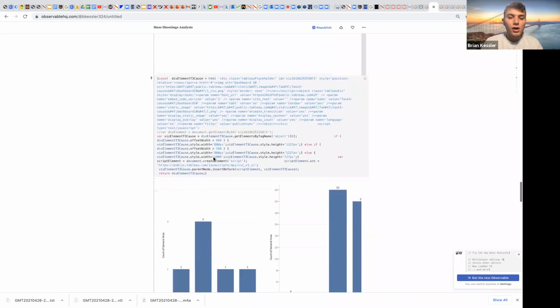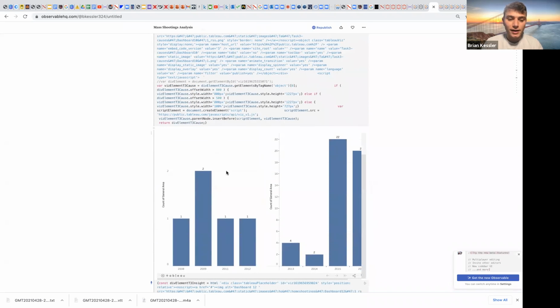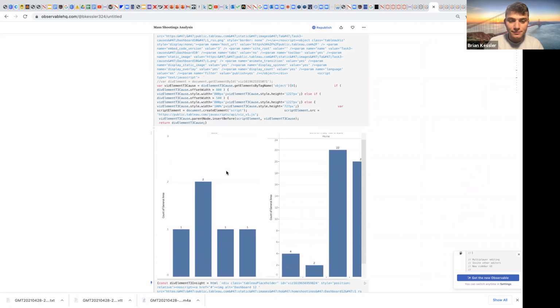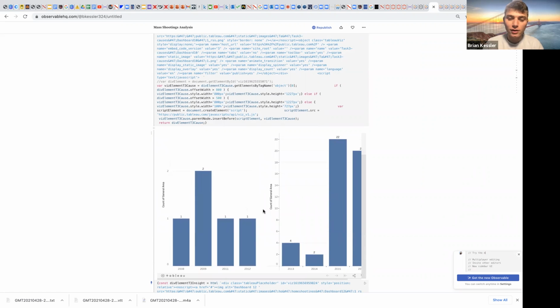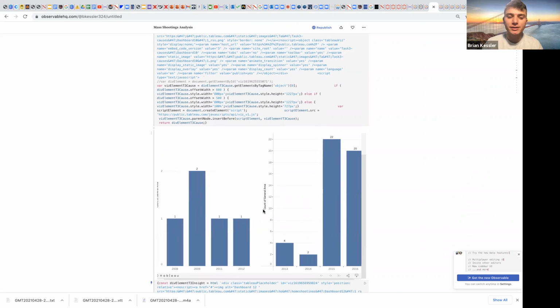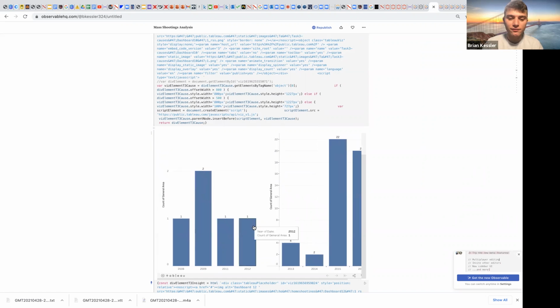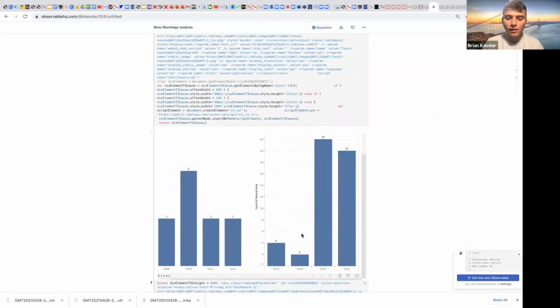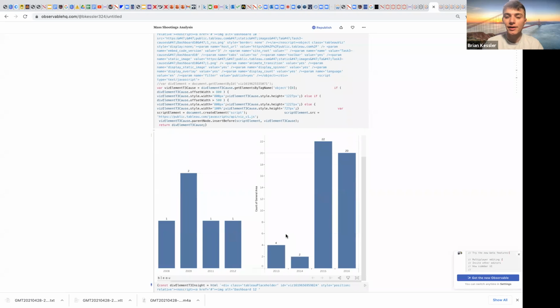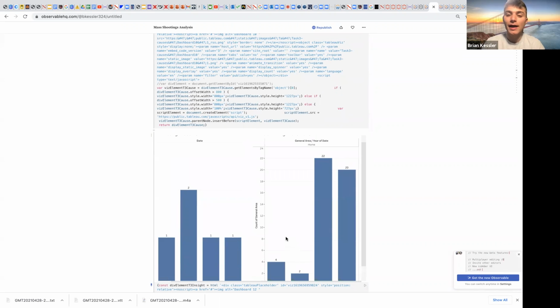So then we could look at here, and this is kind of where our insight comes into play. So this is our homes. This shows home shootings between 2008 and 2012, and then home shootings between 2013 and 2017. And so you can see, if you look at the sum throughout this 4 or 5 year period, as compared to this 4 or 5 year period, that the shootings have actually increased about 900% in the period at home.